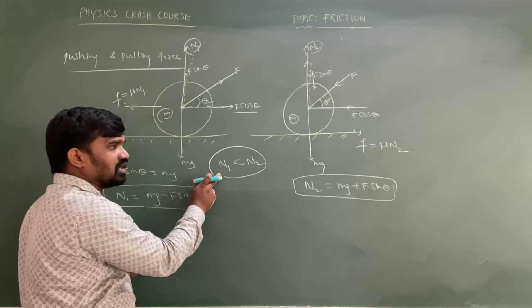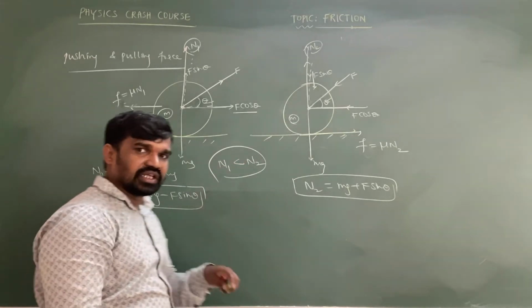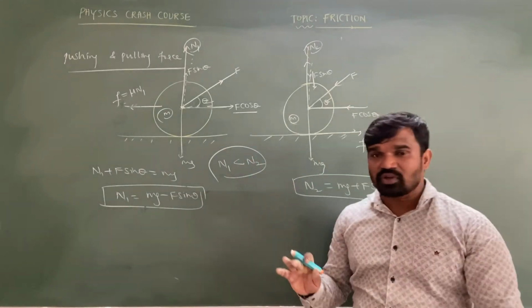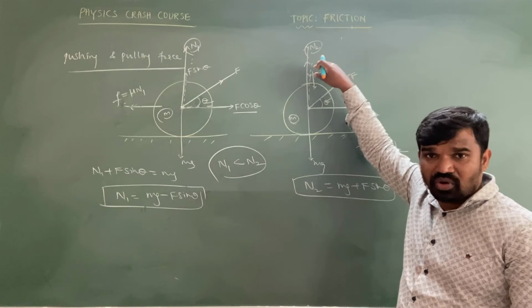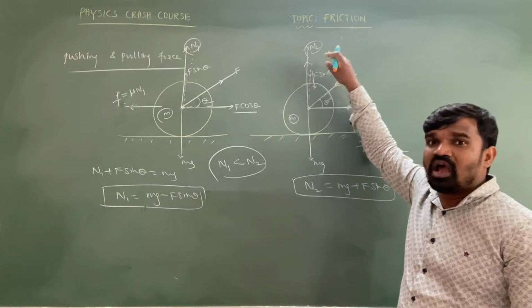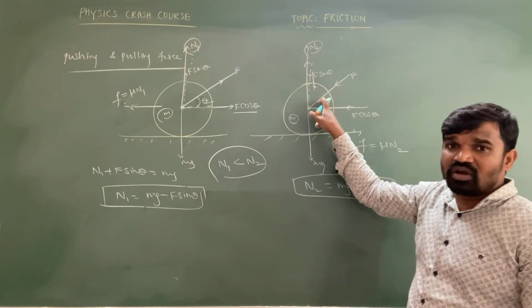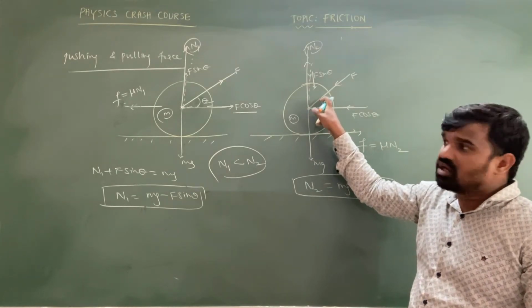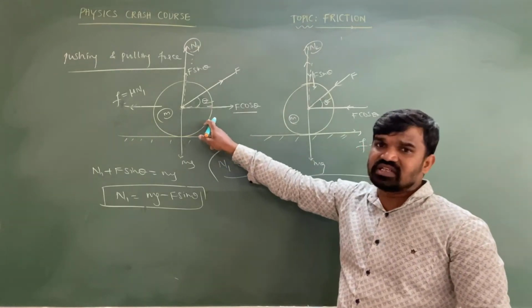That means the friction produced in pulling is less than the friction produced in pushing. In the case of pushing, the frictional force is more, so more applied force is required to change the position of the object. As friction is more in pushing, the important point to understand is that pushing is difficult compared to pulling, or pulling is easier than pushing.